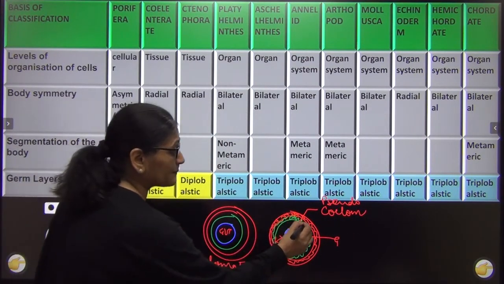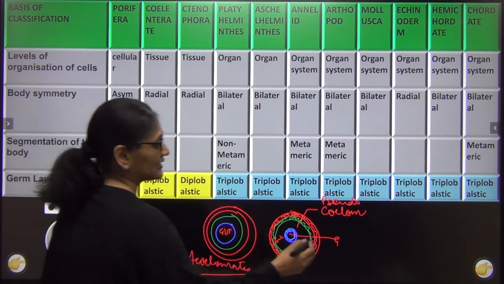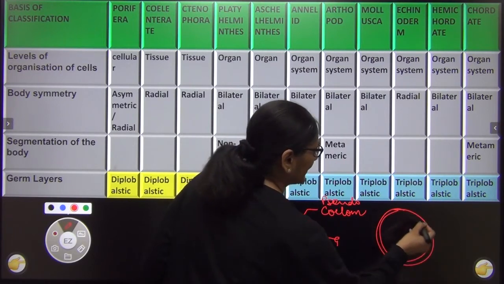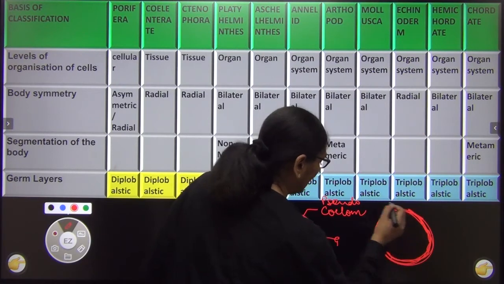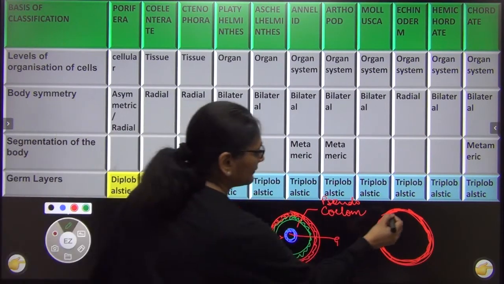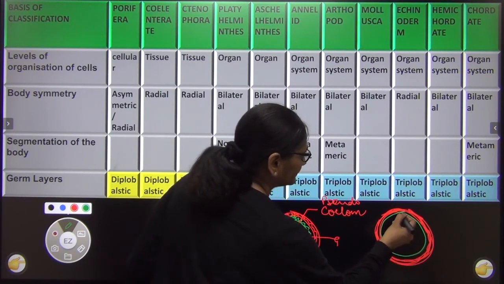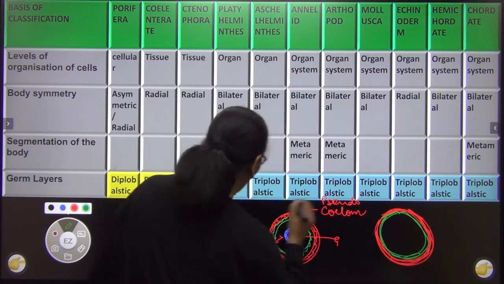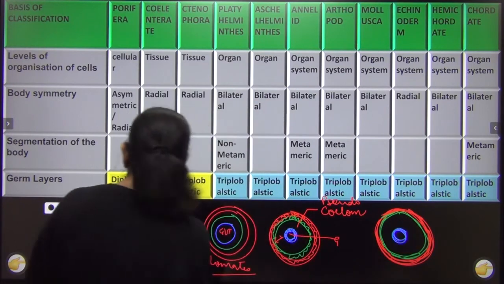In true coelom we split the mesoderm such that, I'm going to draw the diagram here, say this is my ectoderm. Mesoderm I have split up. मतलब half mesoderm is here. You can see this. I'm just coloring it, right? And my half mesoderm is with endoderm. This is my endoderm, right? And half mesoderm I brought it here.